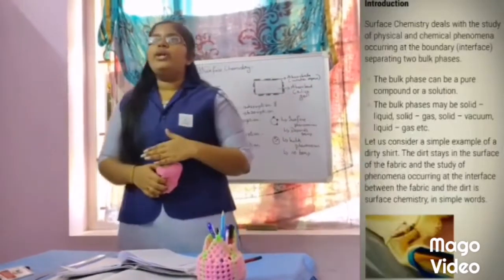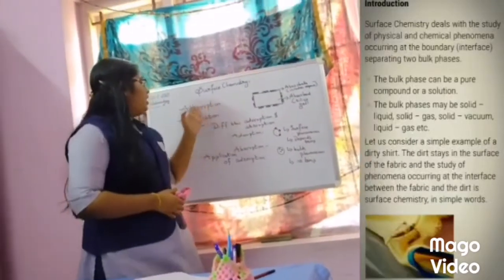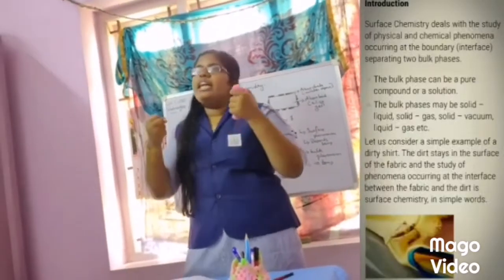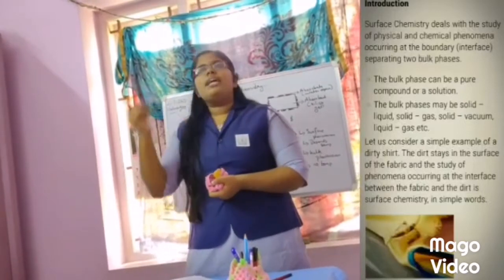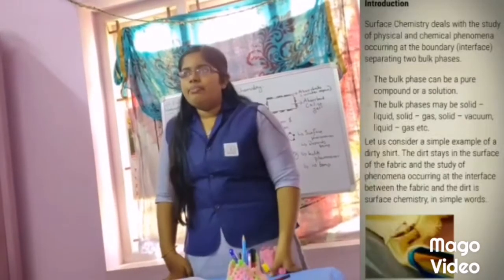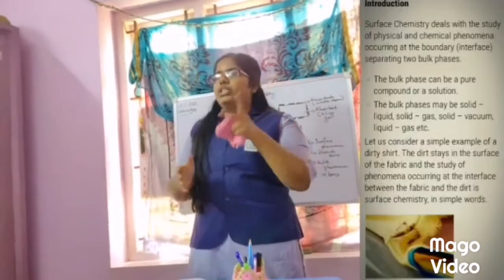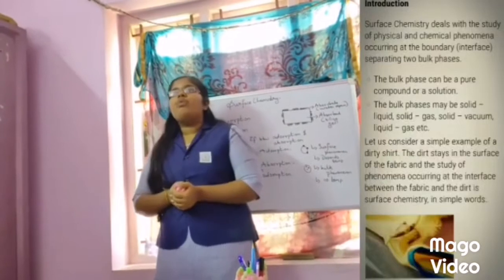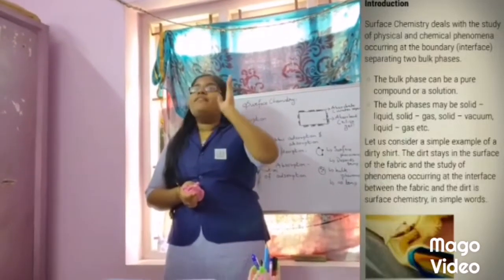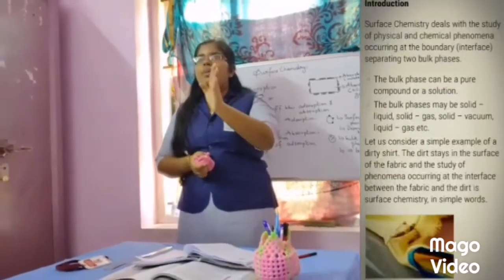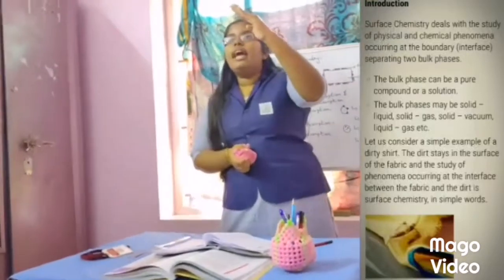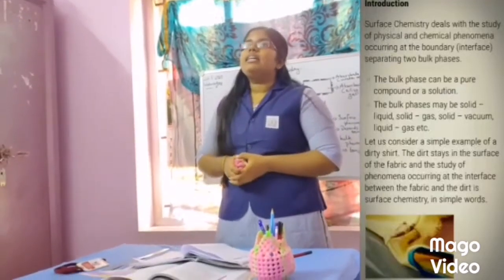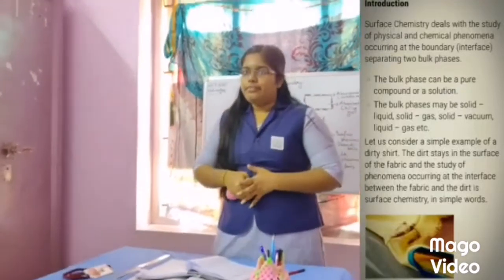Under that, what I am going to teach you is adsorption and absorption. But before that, we have to study what is surface chemistry, and we can apply that in our day-to-day life. So consider a dirty shirt. What we will do is study the physical and chemical phenomenon occurring between the dirt and the fabric. That is a simple example which links surface chemistry with our day-to-day life.